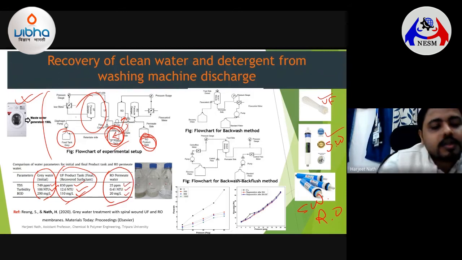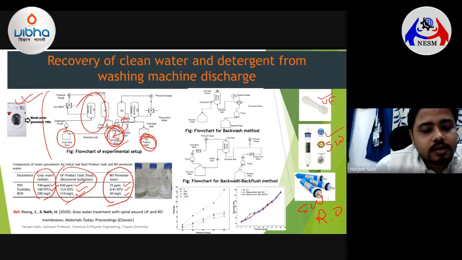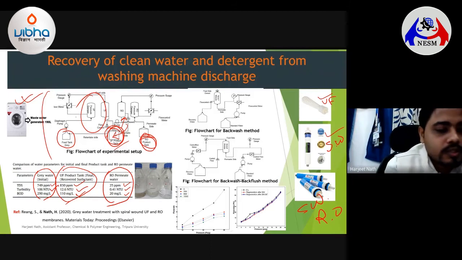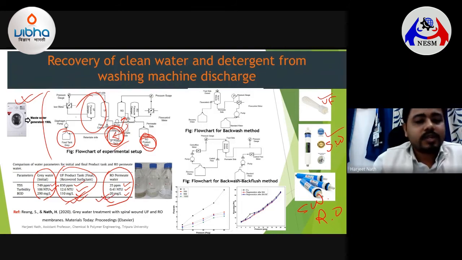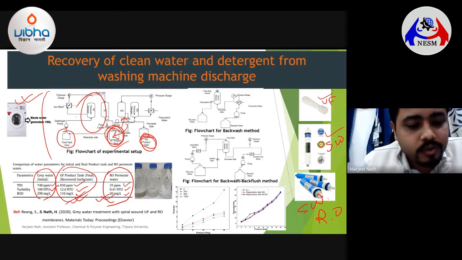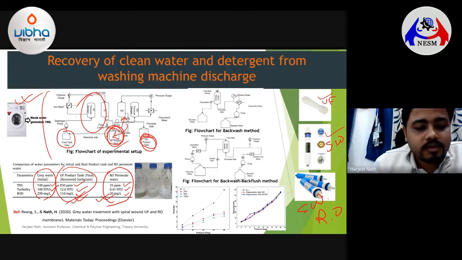20 milligram per liter. This water could be again modified a little bit for drinking water purposes, or otherwise you can store that water, and whenever you go for the next couple of washes, you can use both of this recovered surfactant as well as this permeate water back into your washing machine system, and you could clean your water again. So that will lead you to a very effective and environment friendly process, and also lead you to conserve a lot